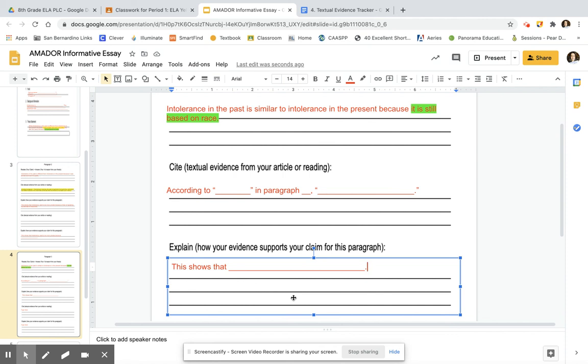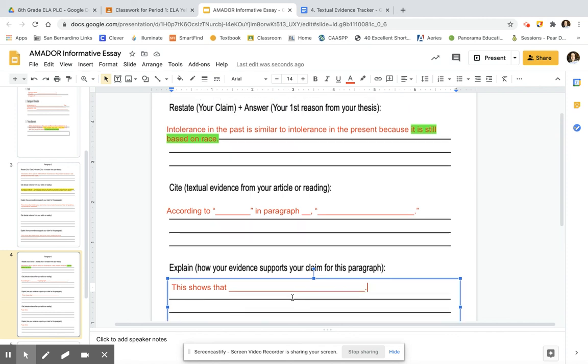If you need any help, please make sure you come back to the meeting, you ask questions so we can help you out. Please do not suffer on your own. Please do not think that we're going to write it for you. This is something you need to do. It's a big project. It's a culminating task. I believe in you. You can get this done. Remember, it needs to be done today. Good luck.